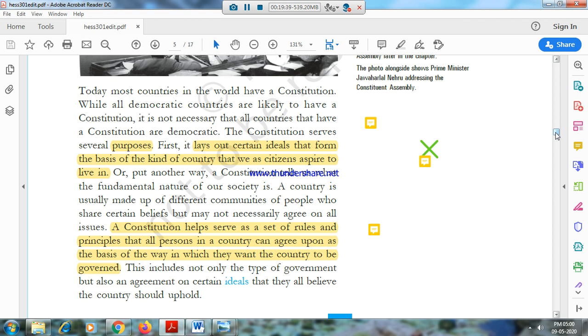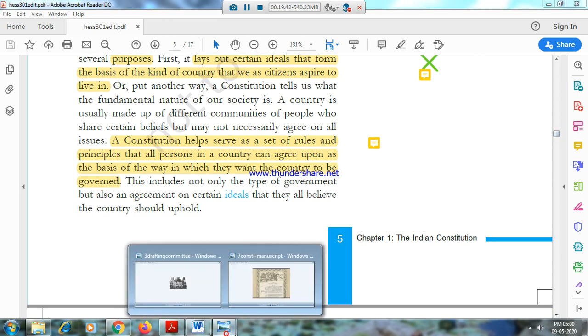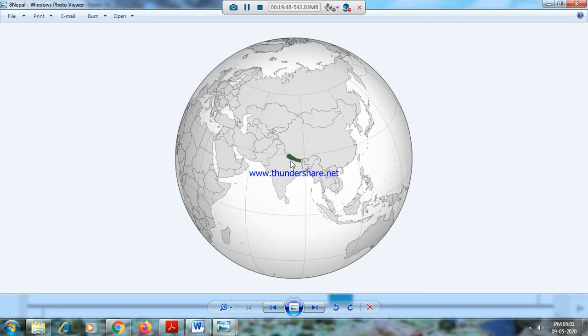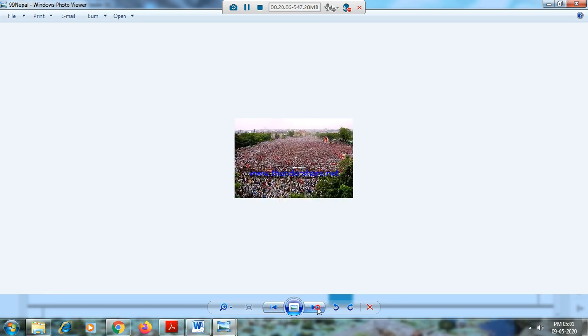As an example, we will go to our neighbor country, Nepal. Nepal is our neighboring country. Up to 1990, it was a very good example of monarchy. In 1990, the people's movement, Jana Andolan, started in Nepal. People reached out to the king in masses and demanded democracy. The king accepted that. Slowly they were moving toward democracy because of people's pressure.